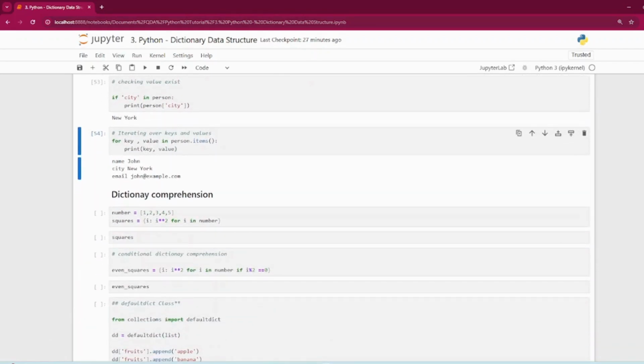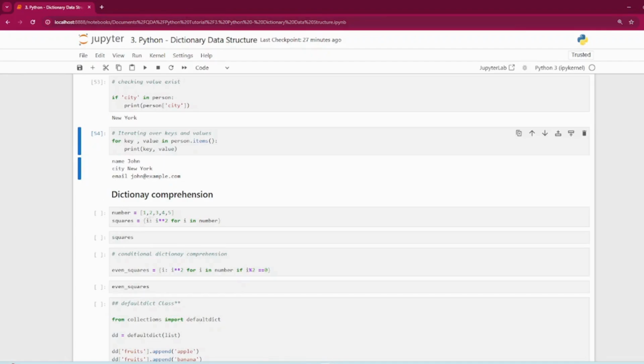All right, next is an advanced feature, dictionary comprehension. Python dictionaries support comprehensions, which allow you to create dictionaries in a concise and readable way. Dictionary comprehension allows you to create a dictionary from an iterable or modify an existing dictionary in just one line of code. For example,